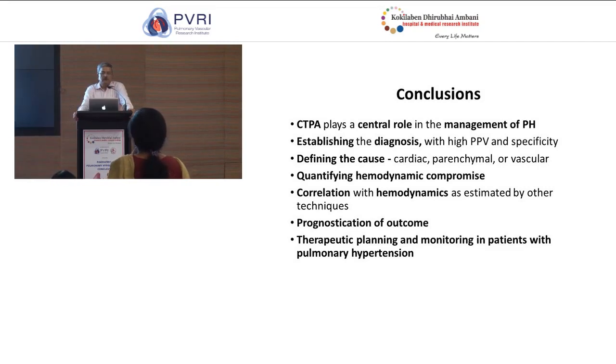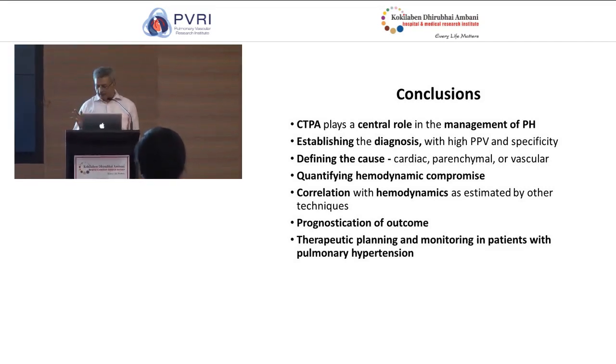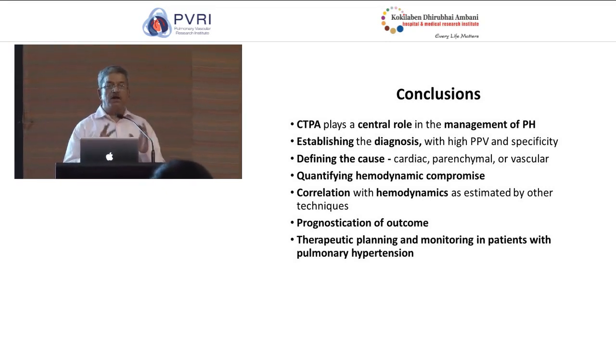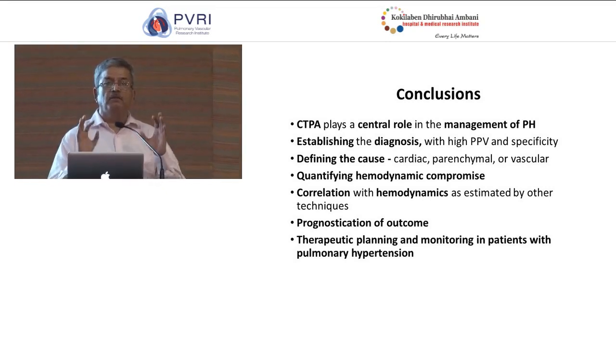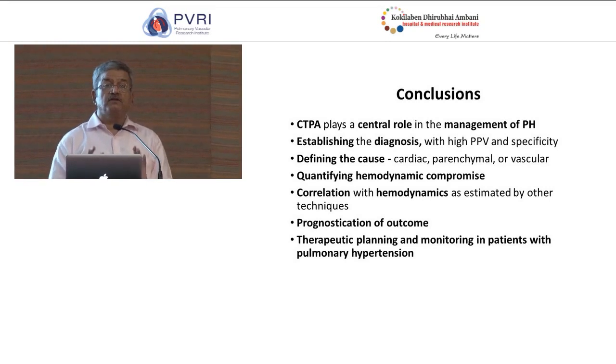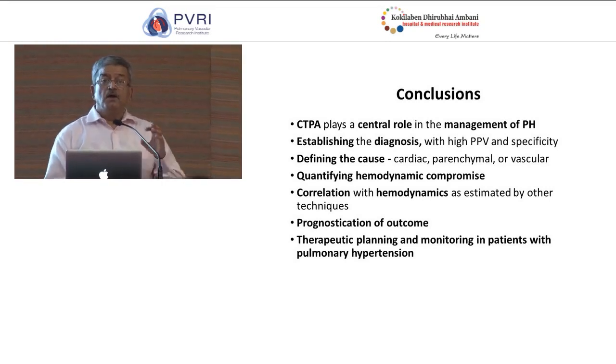We have found occurrence of isomerism, either left or right. So have you seen any such patients? How common is it in your experience? See, isomerism, left or right isomerism, is a standalone abnormality. It has some association because both of these are associated with complex congenital heart disease.